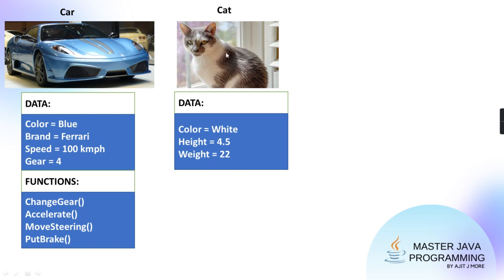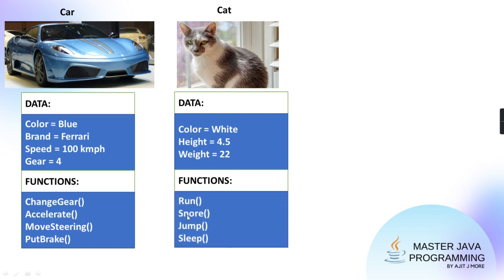Like if the cat is ready to jump, so you might have seen it. Many are animal lovers. I'm not, but I'm not violent with them either. Many people might know that when the cat is ready to jump, it arches its backbone up, and for some time the height of that cat is changed. Or maybe that cat is running for a long time, so it might have lost some weight also. The weight value may change. Clear? These values change because of the behavior.